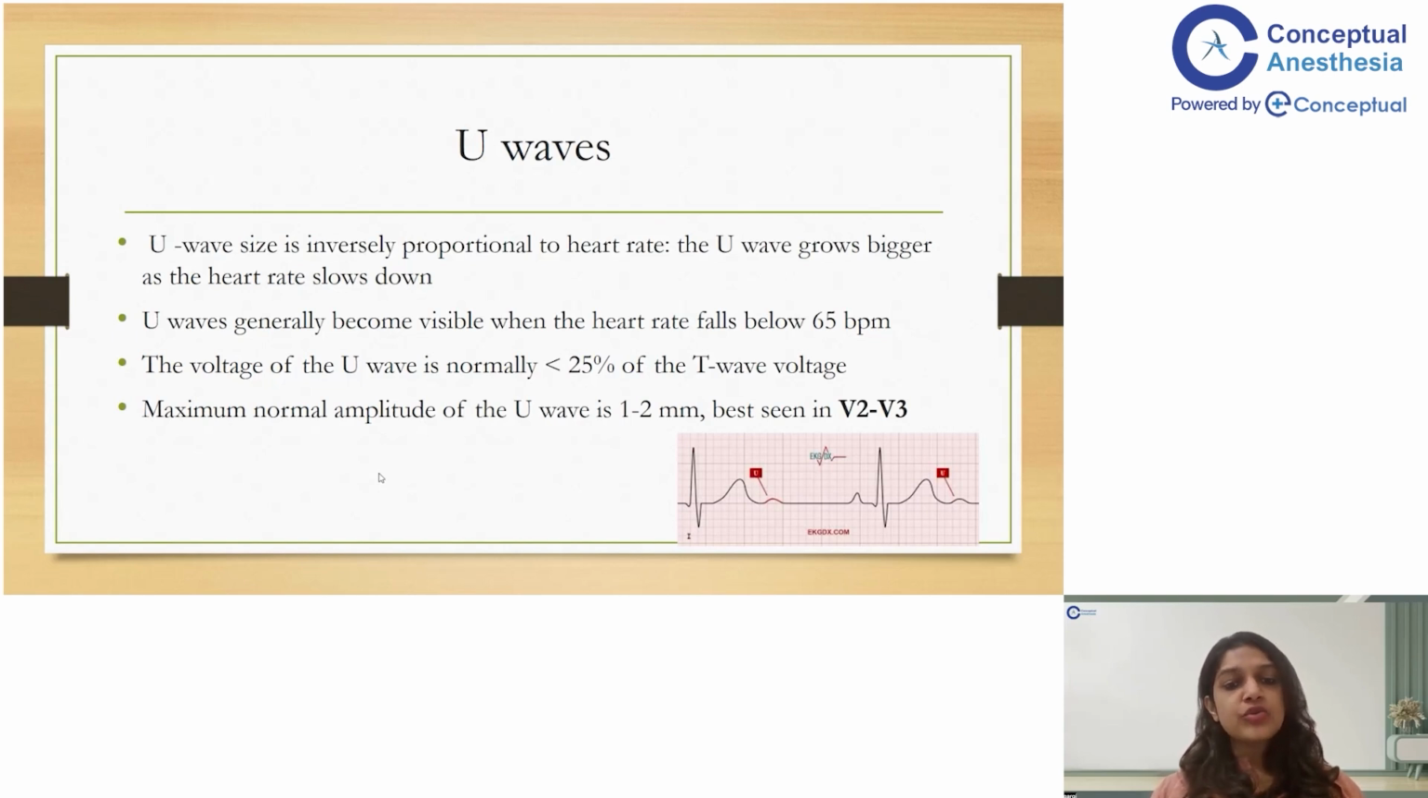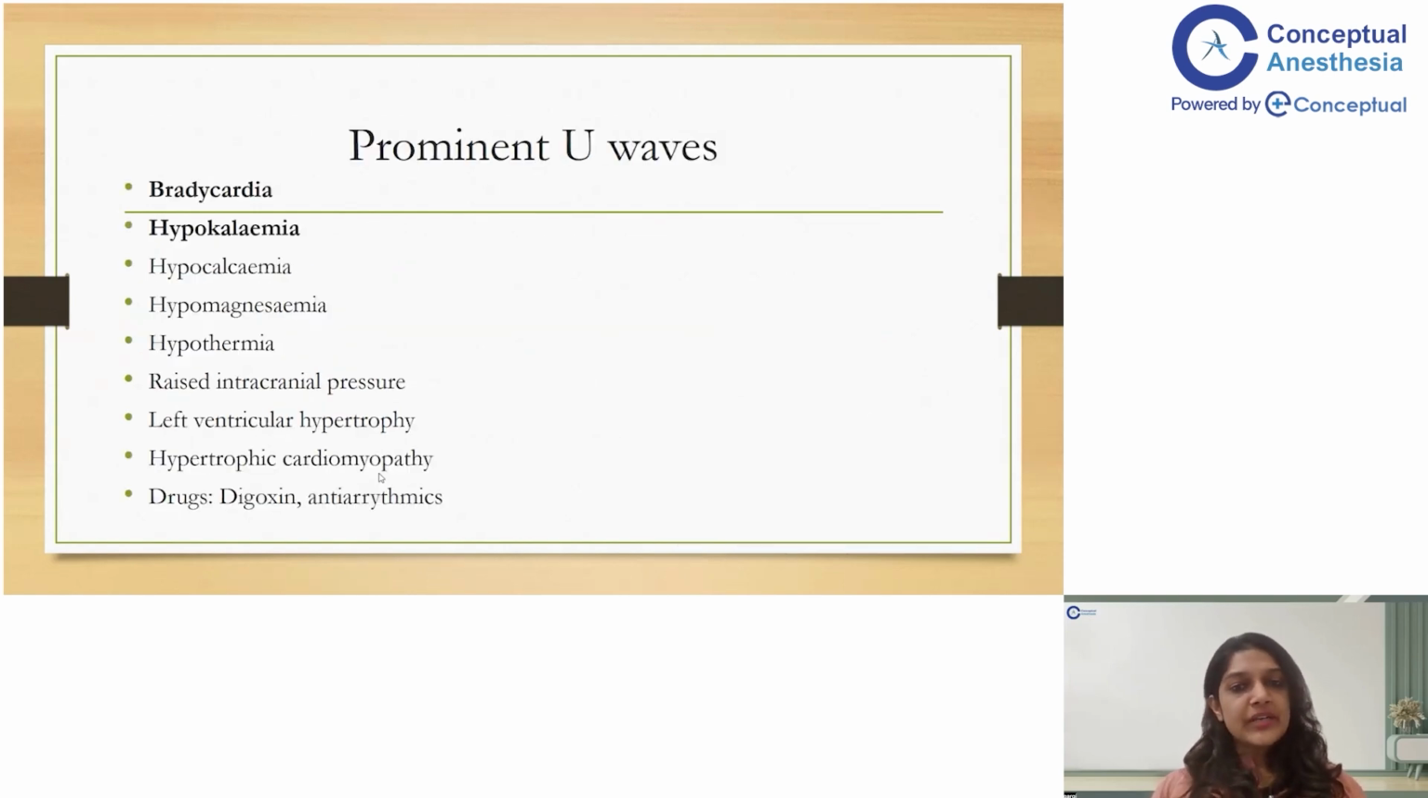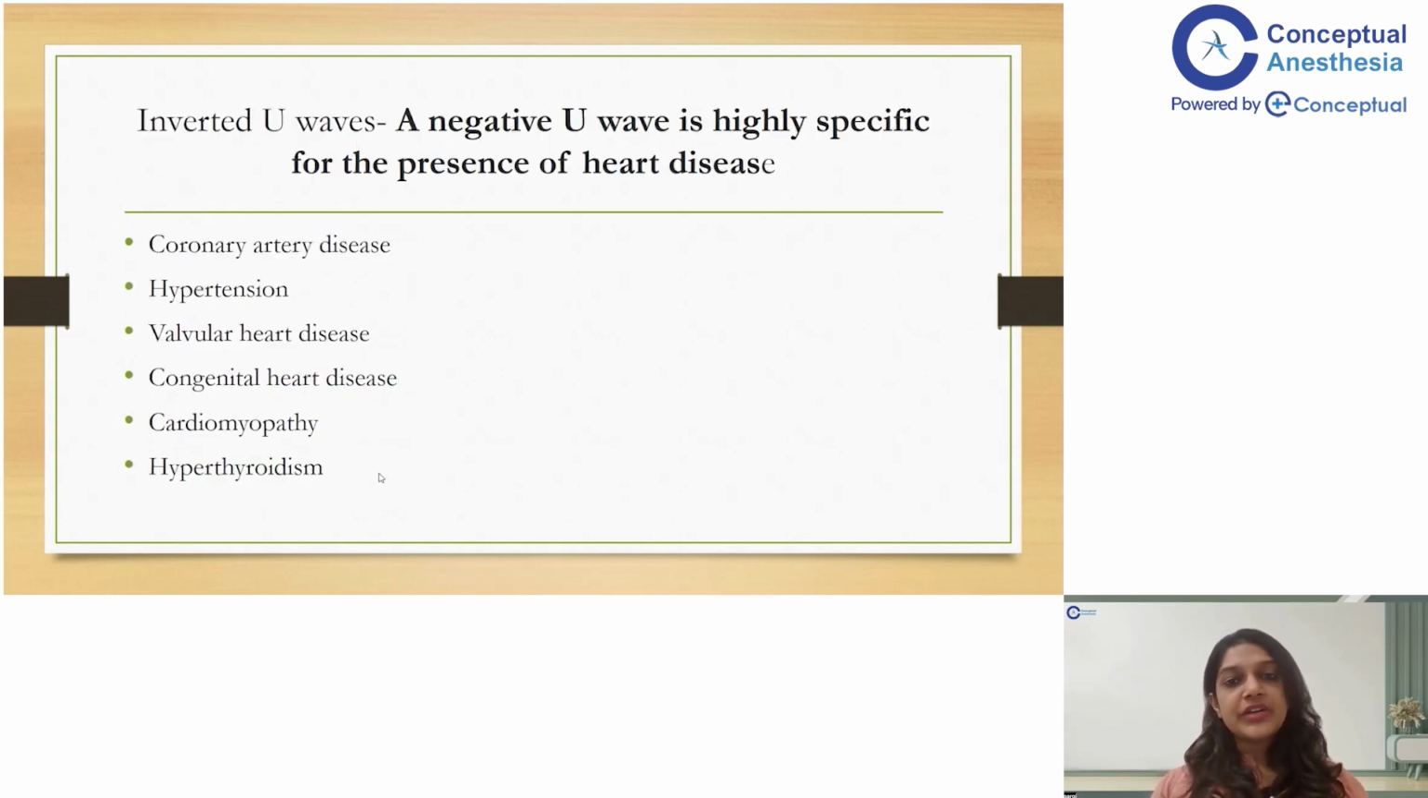So the voltage of the U wave is normally less than 25% of the T wave voltage, and the maximum normal amplitude of the U wave is 1 to 2 millimeters. These U waves are best seen in the leads V2 to V3. Prominent U waves are seen in bradycardia, like discussed now, hypokalemia, hypocalcemia, hypomagnesemia, hypothermia. They can be present in left ventricular hypertrophy, raised intracranial pressure, and hypertrophic cardiomyopathy also. And inverted U waves are always specific for the presence of a heart disease. So inverted U waves are present in coronary artery disease, hypertension, valvular heart disease, any congenital heart disease, cardiomyopathy, or